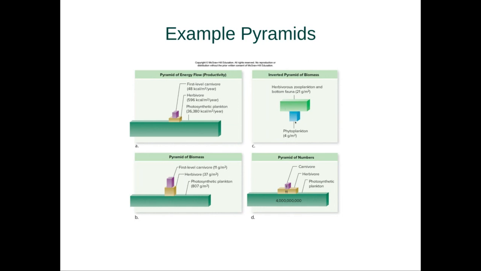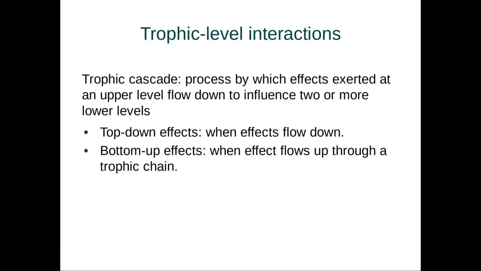That's one way we can see the inverted pyramid of biomass. But commonly, the way we see our pyramid of biomass is very, very high amounts of photosynthetic organisms, a little bit less of herbivores, less first level carnivores. Then we can look at the pyramid of numbers where we have high amounts of primary producers, less herbivores, and significantly less carnivores. So we can look at our distribution of sizes, of amounts of energy, and so forth as these sorts of pyramids.